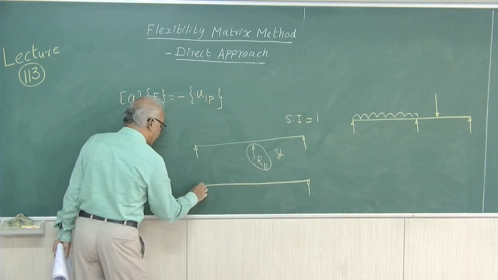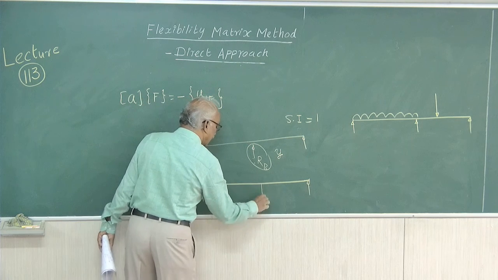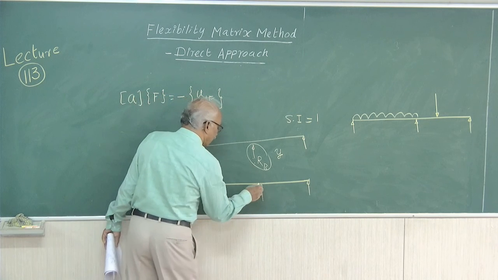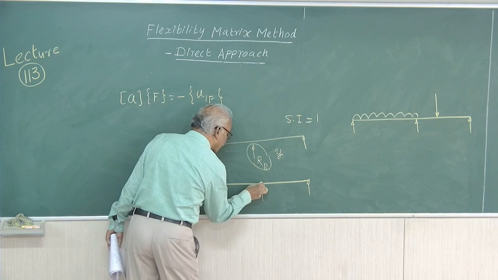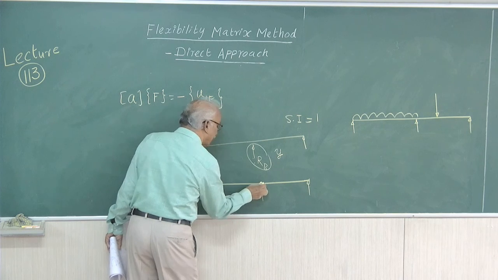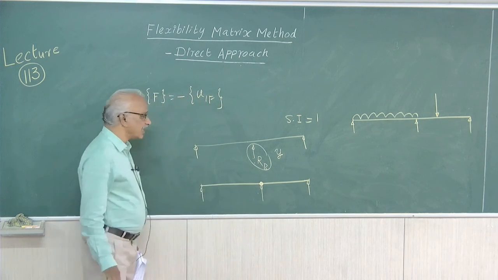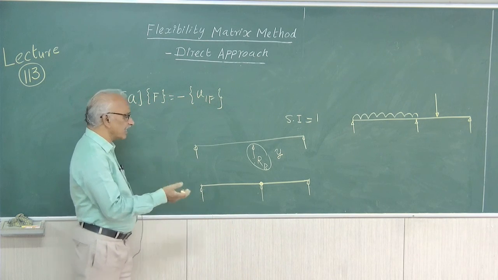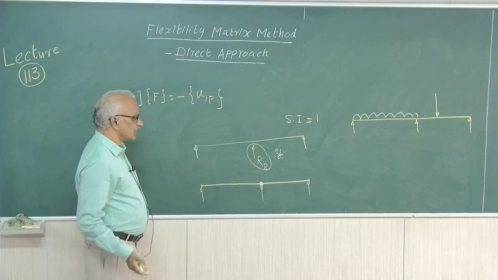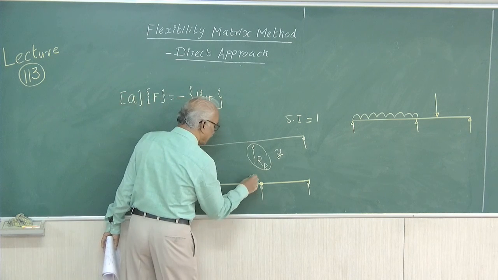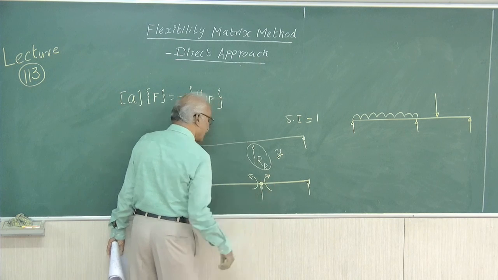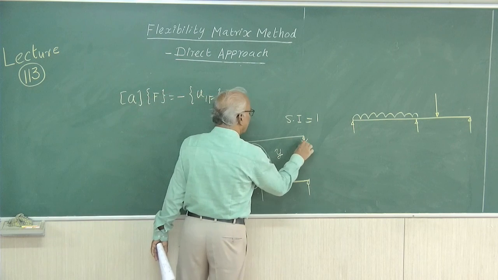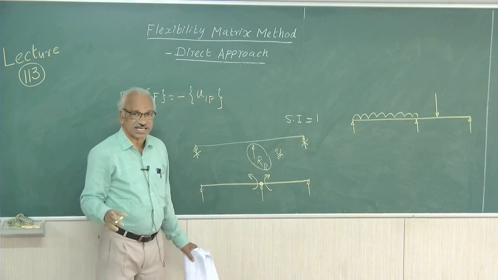Or we can retain the supports A, B and C and introduce a hinge at the point B, so that the beam can be analyzed as two simply supported beams, AB and BC. In that case the moment MB is the redundant. Similarly, we can remove support A alone, or support C alone. There are a number of ways of making the structure statically determinate.